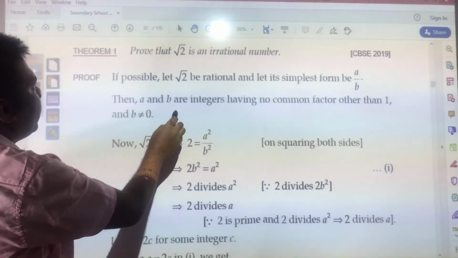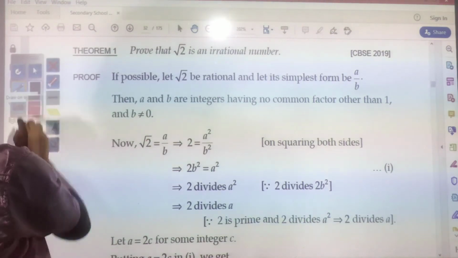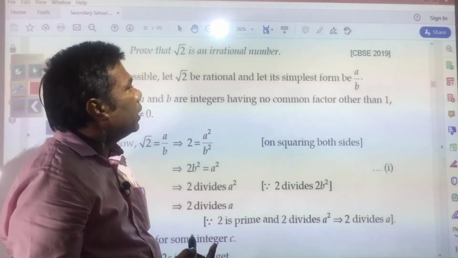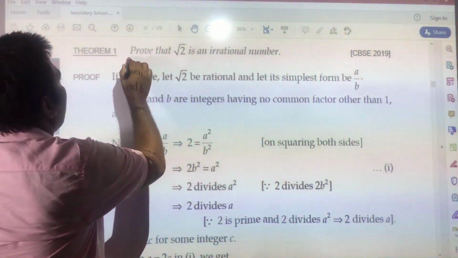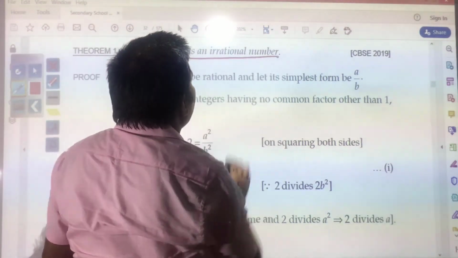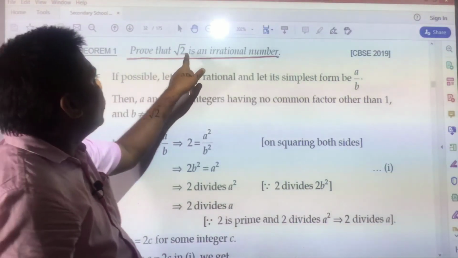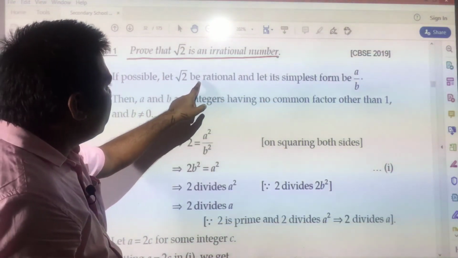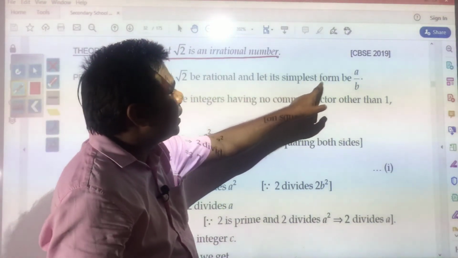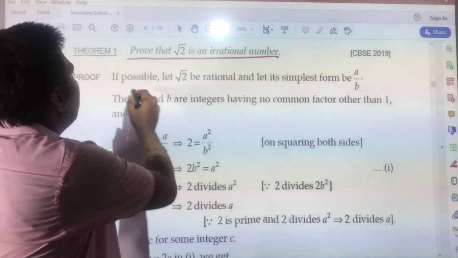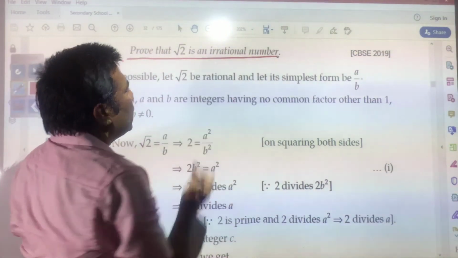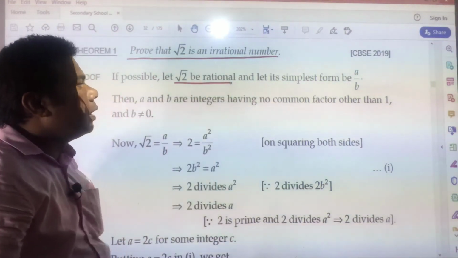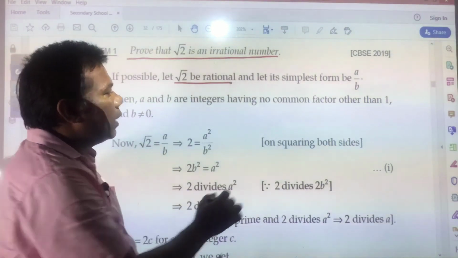Here you see, this is a very important question, because it comes in exams also, and this is theorem 1.4 in your NCERT book. The theorem is: prove that root 2 is an irrational number. You need to prove root 2 is an irrational number. If possible, let root 2 be rational and let its simplest form be A by B. Suppose you need to prove this is an irrational number, but you suppose, if possible, let root 2 be a rational number. And if it is a rational number, it means that